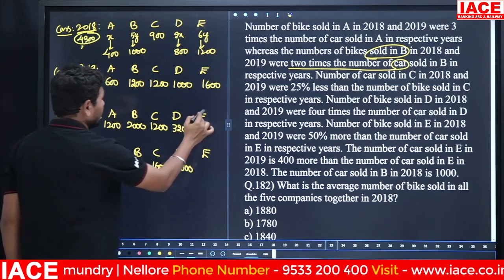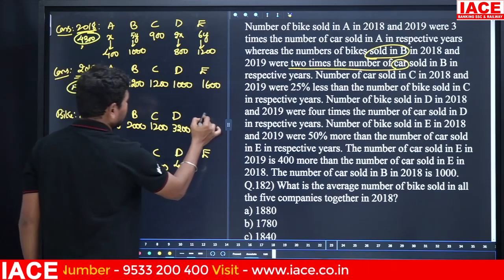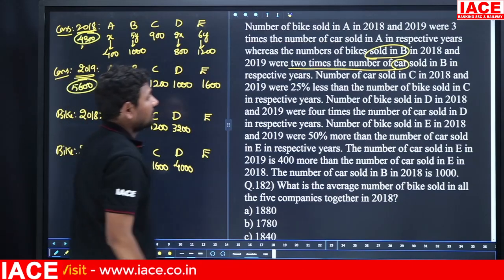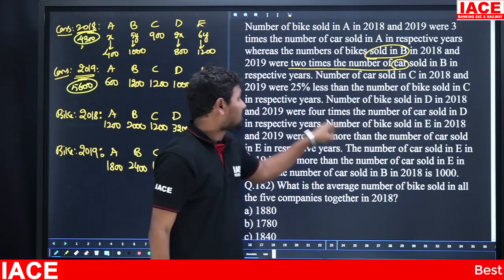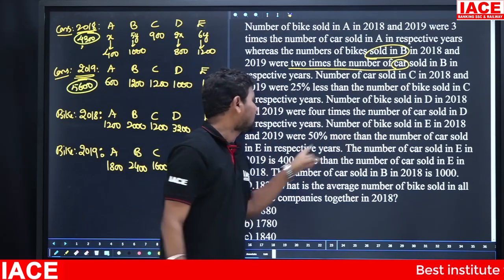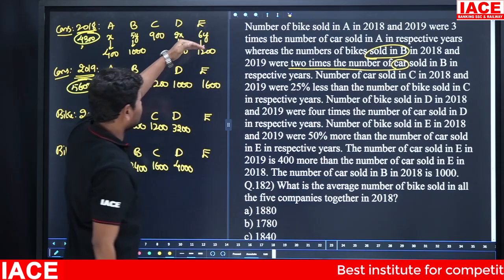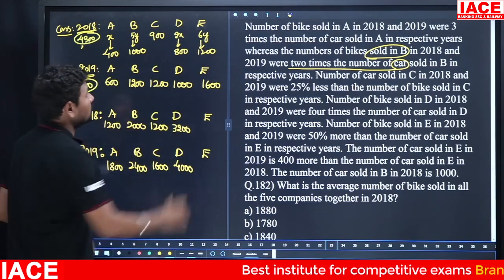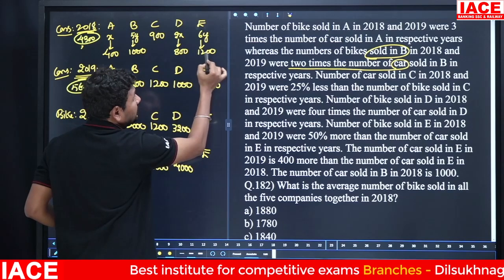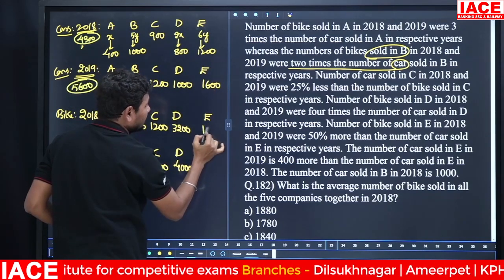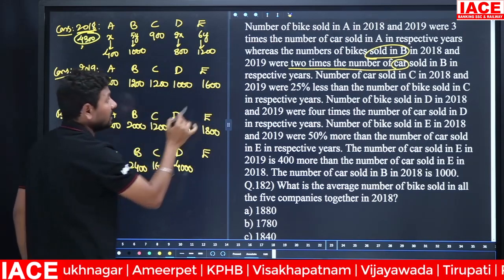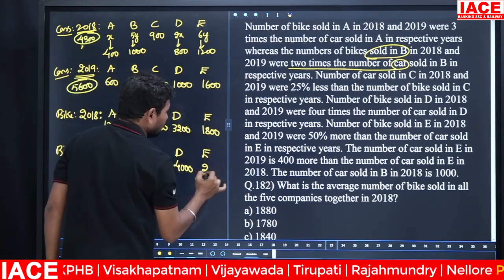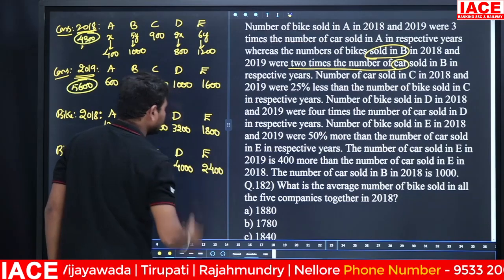Next, E. Finally, we come to the E portion. Number of bikes sold in E in 2018-2019 were 50% more than the number of cars sold in E in respective years. Comparing to cars, the bikes value is 50% more. In 1200, 50% value is 600. 600 plus 1200, it is 1800. Next, in 1600, 50% value is 800. 800 plus 1600, 2400. Okay.